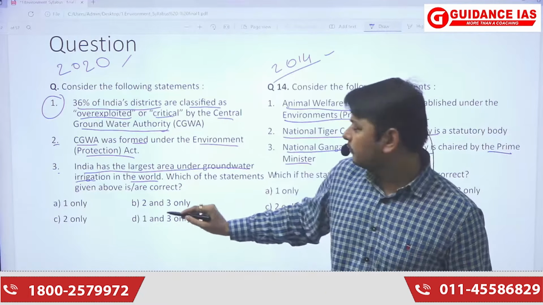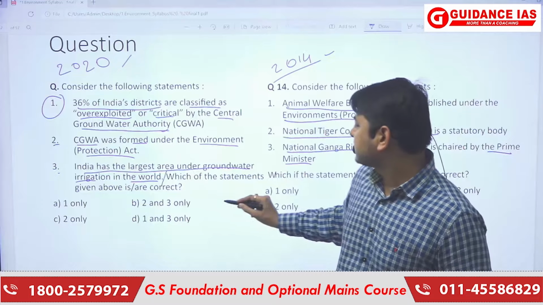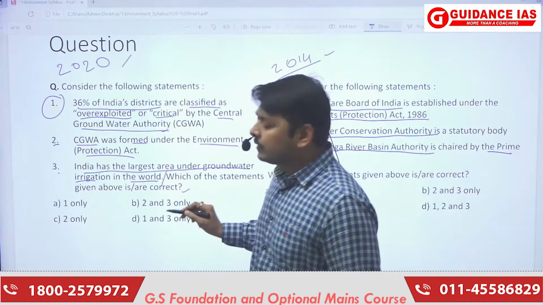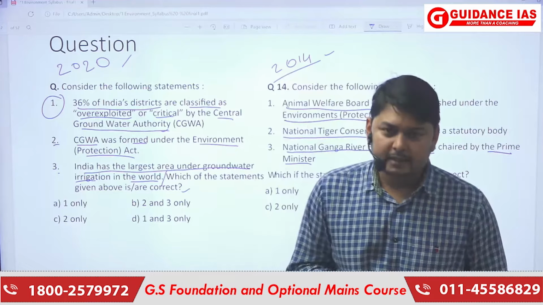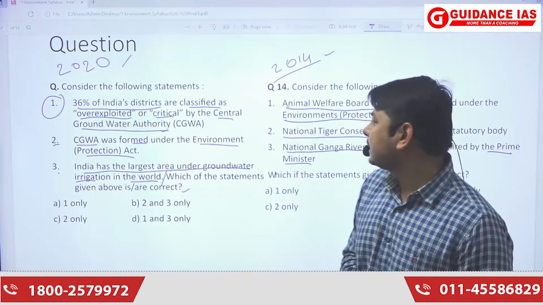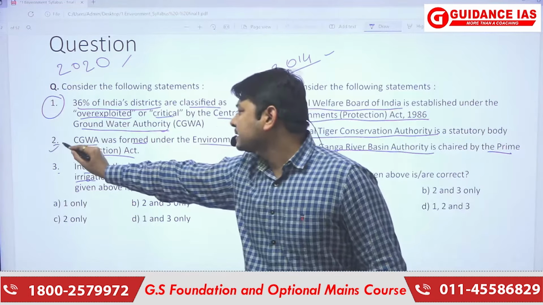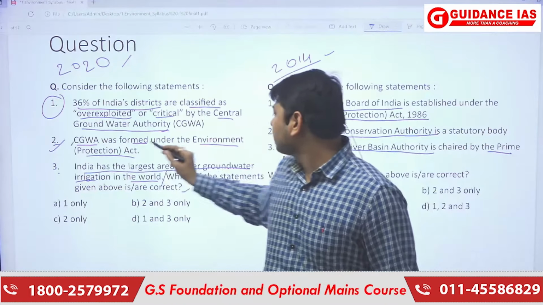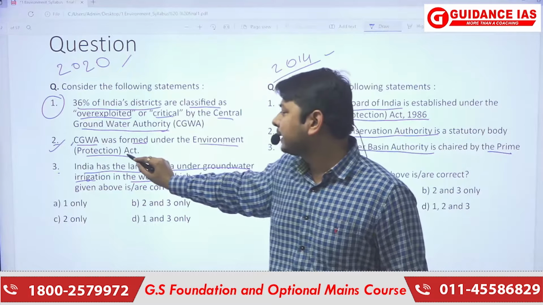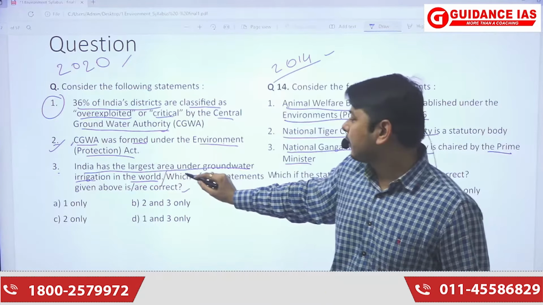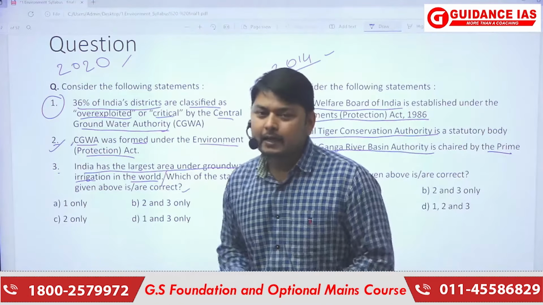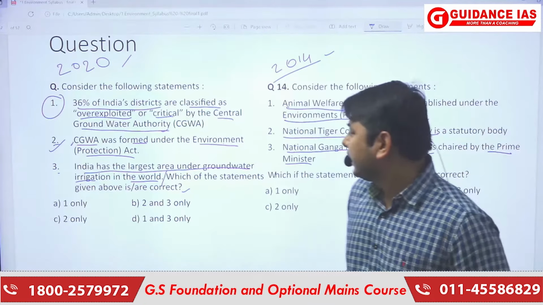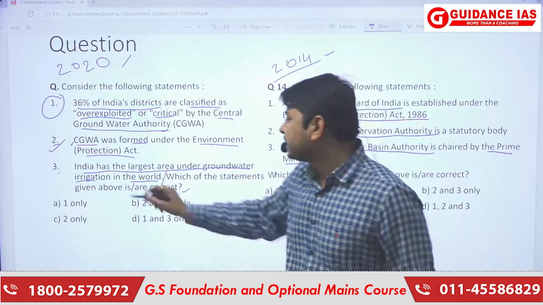Okay. Now, this should come in third next line. Which of the statements above given is or are correct? So, if I see the statements correctly, then I know that this statement is right, that how it was formed. It was formed under the Environmental Protection Act 1986. After that, it is saying that India has the largest area under groundwater irrigation in the world. So this statement is also correct.